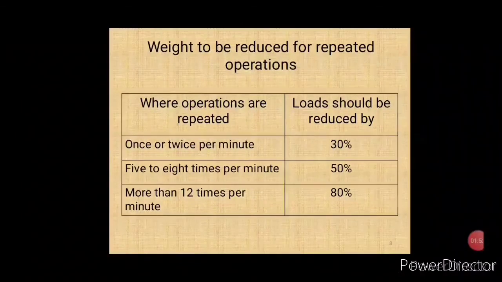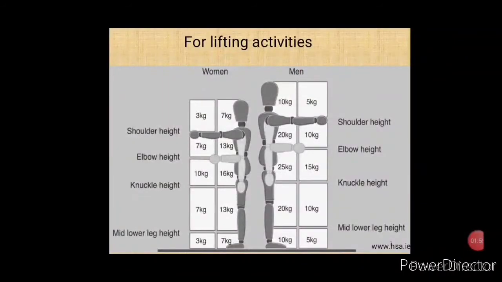So in the previous figure, say a man is handling a load at a height above the shoulder close to the body, then 10 kilograms is the safe load. But if it is repeated 5 to 8 times, you have to reduce the load by 50%. That means the safe load reduces from 10 kilograms to 5 kilograms if it is being repeated 5 to 8 times a minute.